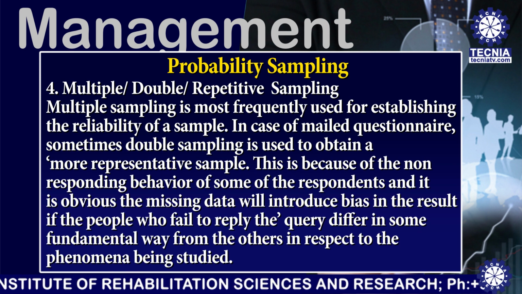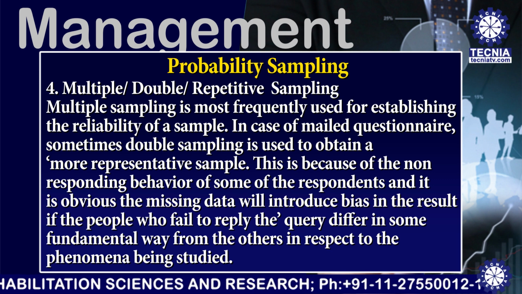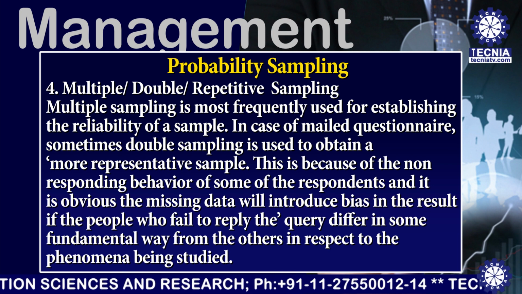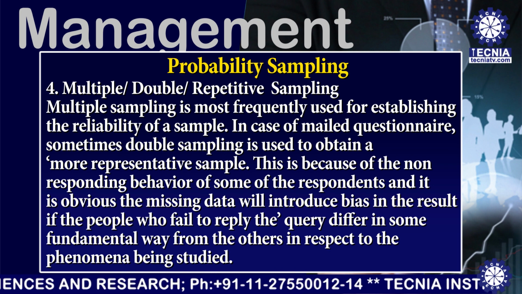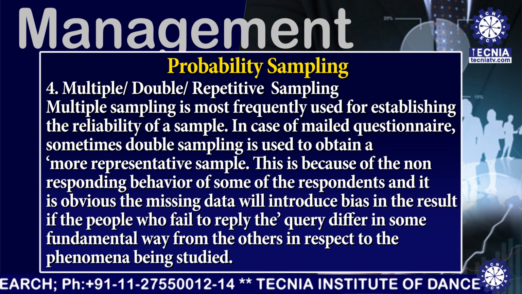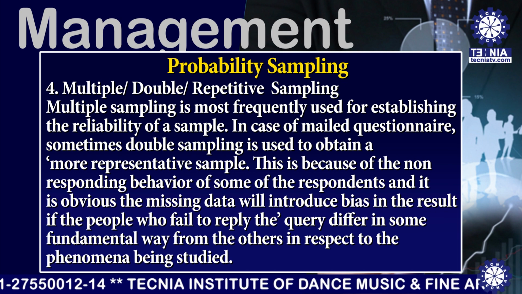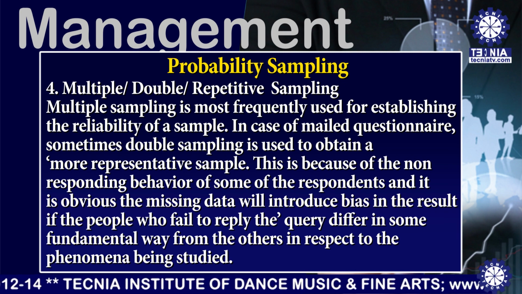Now I am discussing multiple or double repetitive sampling. Multiple sampling is most frequently used for establishing the reliability of a sample. In case of mail questionnaire, sometimes double sampling is used to obtain a more representative sample.